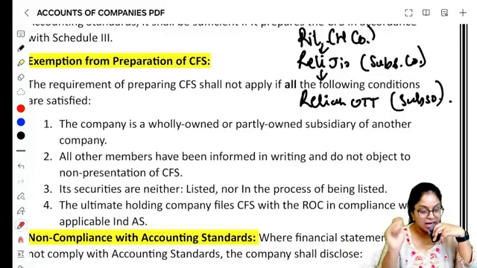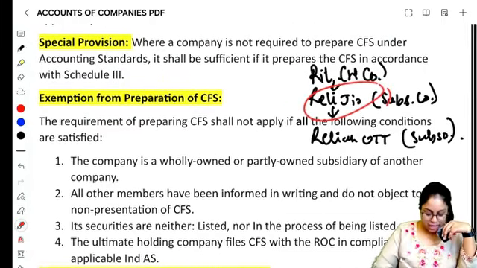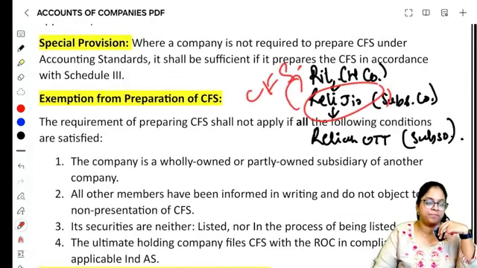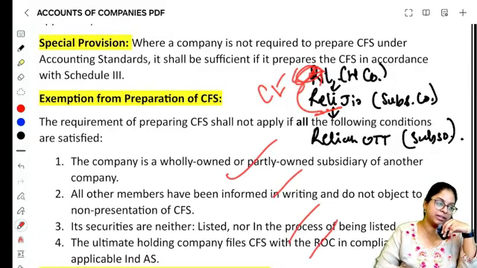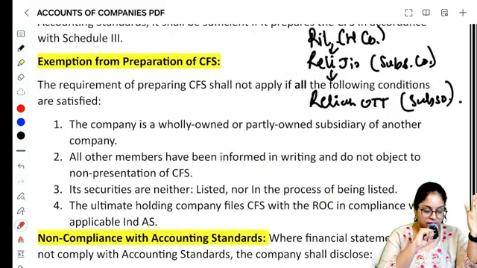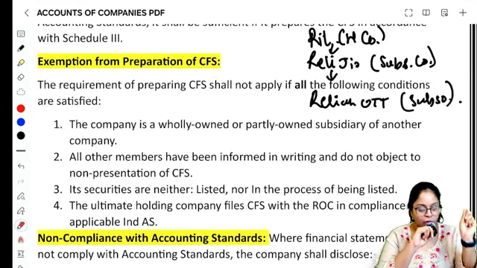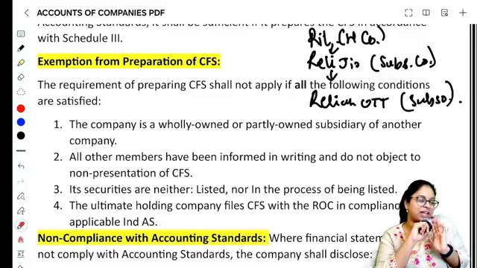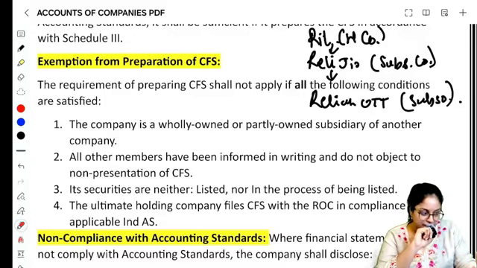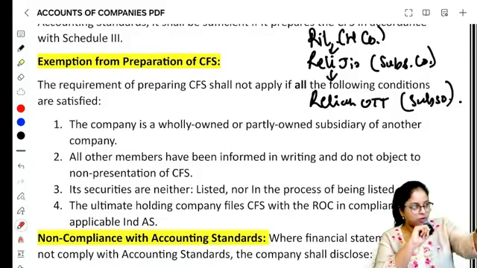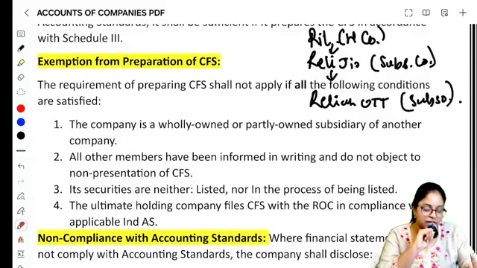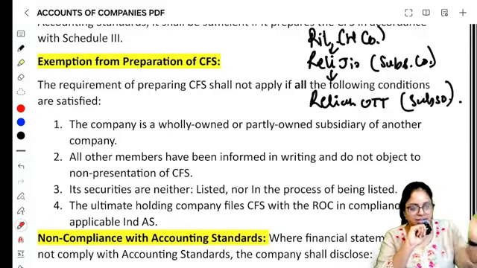You should not be going for it. And the last is, even if you don't prepare, your ultimate holding company is preparing the CFS. You don't prepare, but what does your ultimate holding company, Reliance Industries Limited, do? It is preparing the CFS, so you need not prepare. So exemption from preparation of CFS applies when you satisfy four conditions. First, the company is a wholly owned or partly owned subsidiary of another company. Second, all the other members have been informed in writing and they do not have any objection if you don't prepare the CFS. Third, you are a company which is neither listed nor in the process of listing. And fourth, even if you are not preparing, your ultimate holding company is definitely preparing a CFS. So in that case, Reliance Jio, you need not prepare.